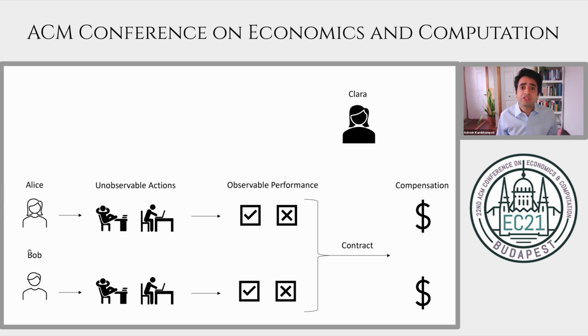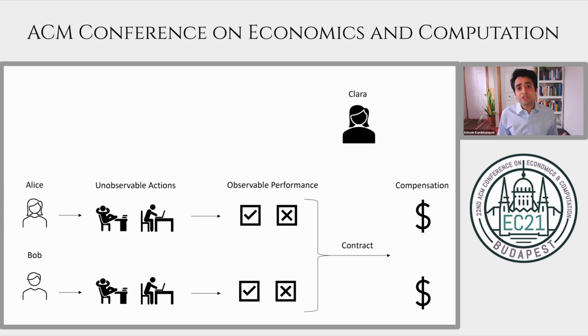Alice and Bob each can take a costly but unobservable action, which map into different probabilities with which they make a sale. Check indicating making a sale, X indicating no sale. Clara, unable to observe the actions that Alice and Bob took, designs a contract that maps these successes and failures at completing a sale into a compensation or wage payment to Alice and Bob.